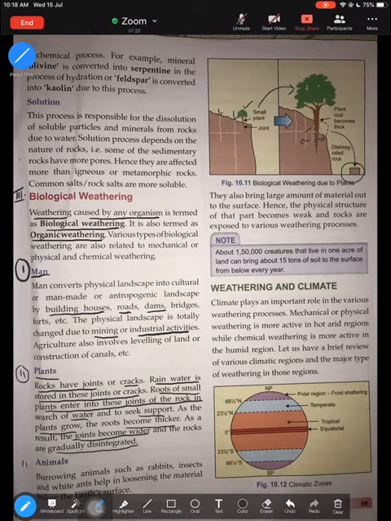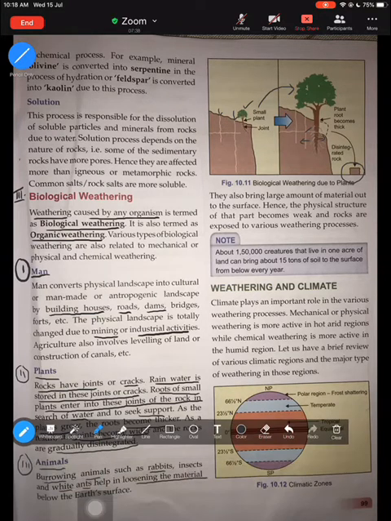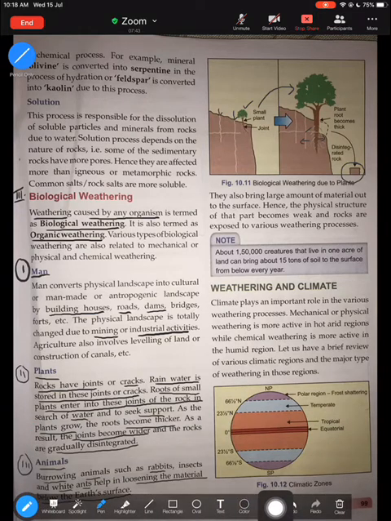Moving to the third, role of animals. Especially the burrowing animals such as rabbits, insects, and white ants, which help in loosening the material below the earth's surface. So this is important, especially animals like burrowing animals. They start bringing a large amount of material out to the surface, isn't it? I'm sure you've seen rabbits, how when they burrow, a large amount of material is brought out onto the surface from within. This leads to weakening, and rocks are exposed to various weathering processes. So this is how animals lead to weathering also.